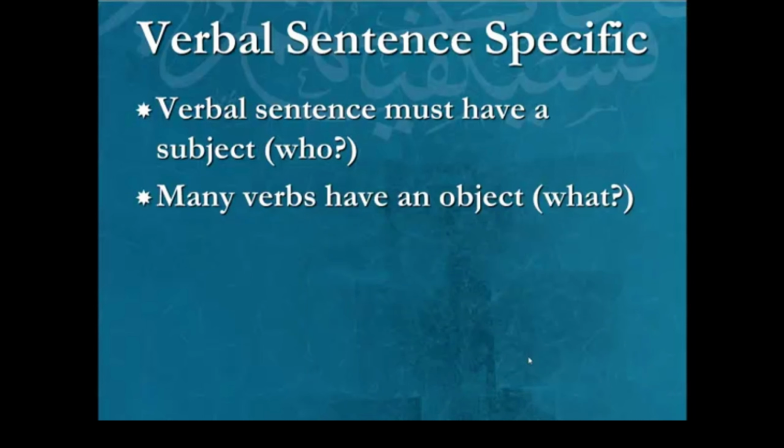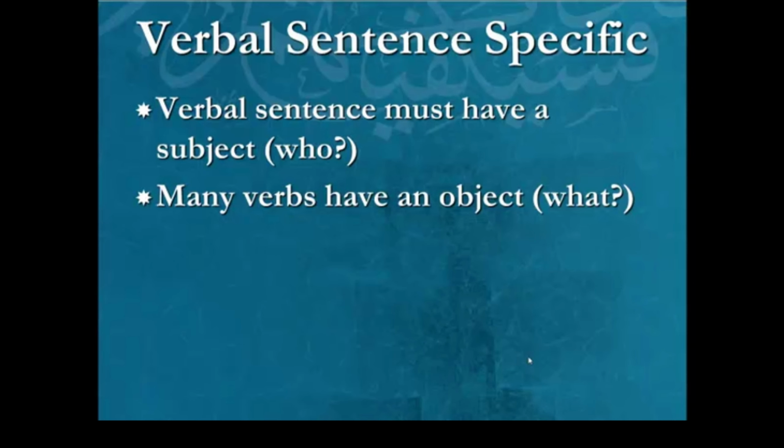Okay, so just follow with this. I'm listing a whole bunch of them, and I'm going to try to get to a large number, and then I'm going to tie it all up together, inshallah, and I'll distribute them on rafa, nasab, and jar. Because the whole point is that rafa does not mean subject, nasab does not mean object, and jar does not mean possessive, but rather subject is an example of rafa, and there's more. Nasab is an example, object is an example of nasab, and there's more than that. Okay, because the total number we're dealing with is 22. And those 22 need to be distributed on rafa, nasab, and jar.